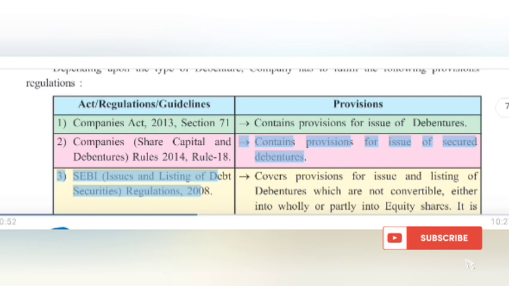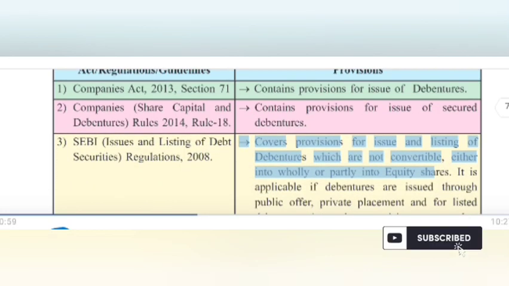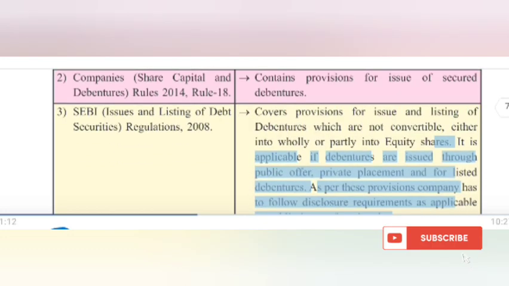3. SEBI Regulations, 2008: covers provisions for issue and listing of debentures which are not convertible, either wholly or partly, into equity shares. It is applicable if debentures are issued through public offer, private placement and for listed debentures. As per these provisions, the company has to follow disclosure requirements as applicable to public issue of equity shares.